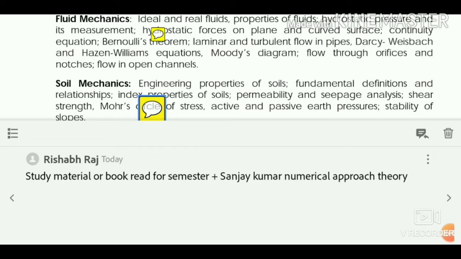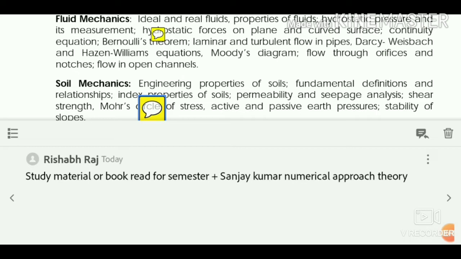That is sufficient for soil mechanics, because you don't go in so much depth in soil mechanics, as it will simply waste your time. Soil mechanics is so vast. There is one book of BC Punmia that is given in very much depth. You have to read only the basics of that book. That is especially designed for civil engineers, not for us.